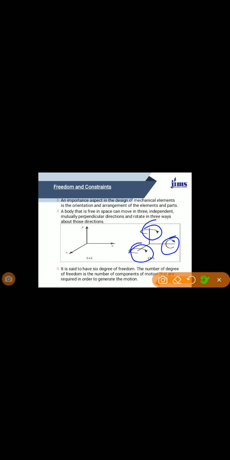So the number of degrees of freedom is the number of components of motion that are required in order to generate the motion. Before going to the next, I must tell you about constrained motion. You are familiar with the kinematic pair.